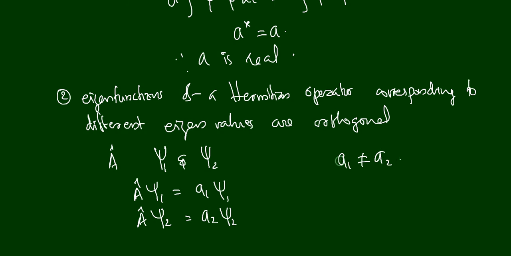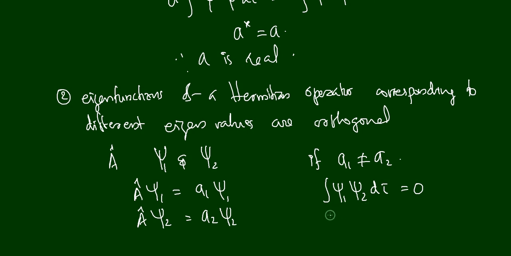That is what our theorem says. If a1 is not equal to a2, then the eigenfunctions psi1 and psi2 will be orthogonal. It means that integral psi1 psi2 d tau is equal to 0. We can say that psi1 and psi2 are orthogonal if integral psi1 psi2 d tau is equal to 0.